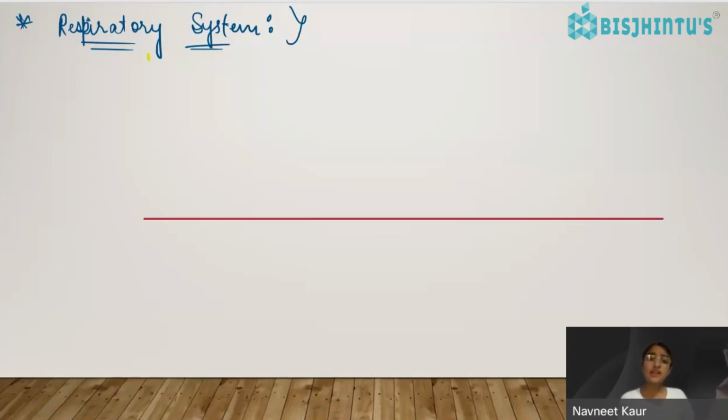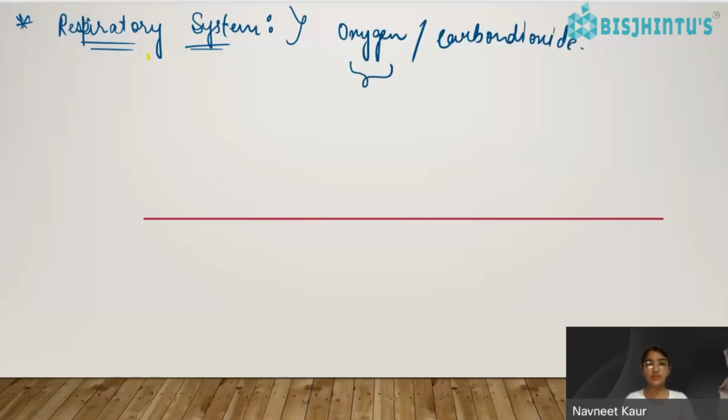It is basically something related to breathing, inhale and exhale, so oxygen and carbon dioxide. And from very early classes we have been taught that oxygen is very important for us. Without oxygen we cannot survive on this planet or anywhere else. So the thing is, this oxygen, we are consuming it, right? We are inhaling and the oxygen is getting into our body, but it needs to be transported to each and every part of our body.